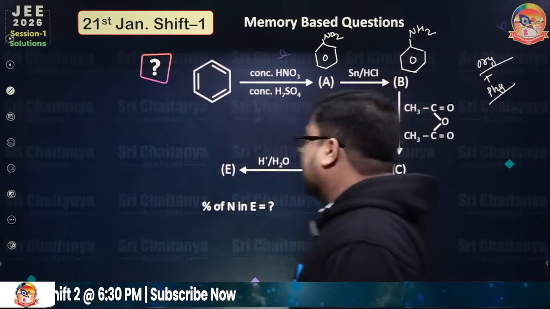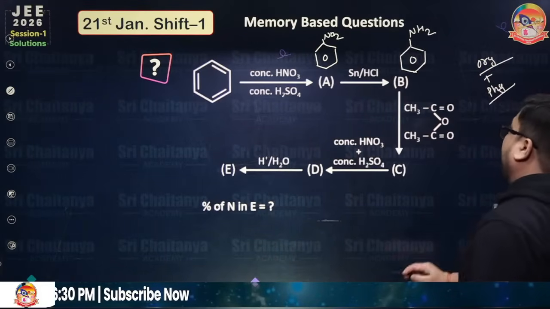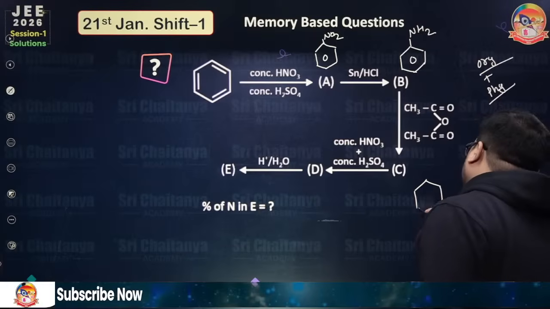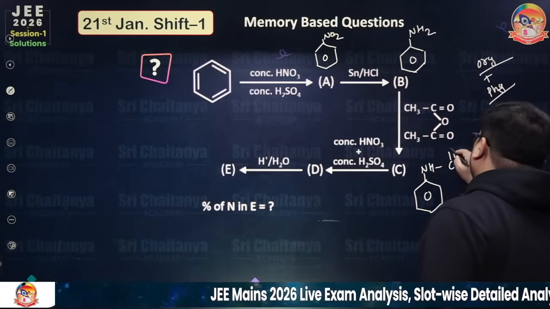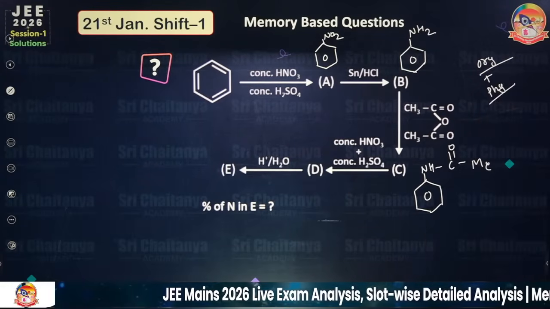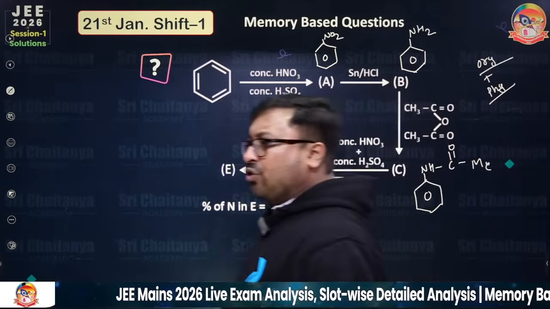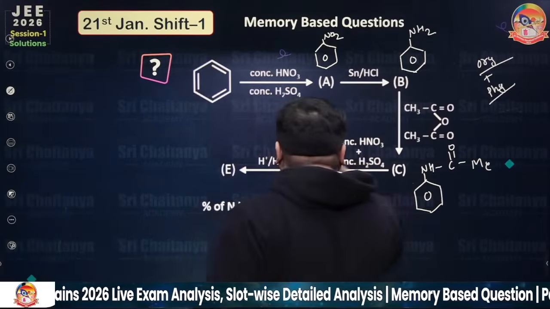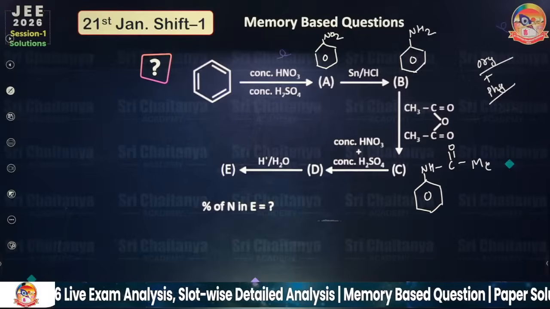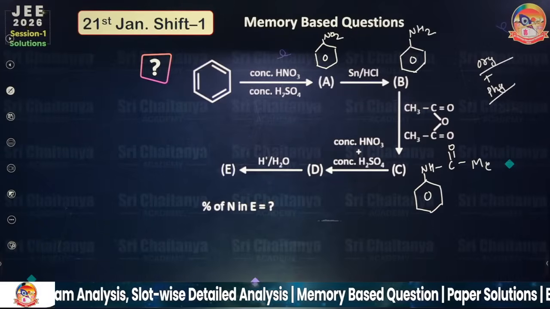Let's see. Now with the anhydride, you will get from here NH, C double bond O, and this is Me. People are in a hurry, they want to know the answer. Now again concentrated H2SO4 and HNO3, again nitration. So what will happen?